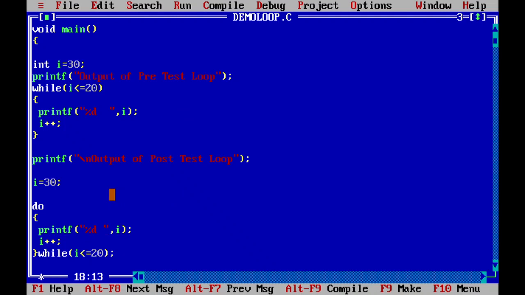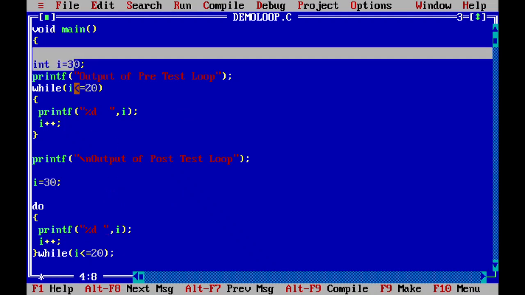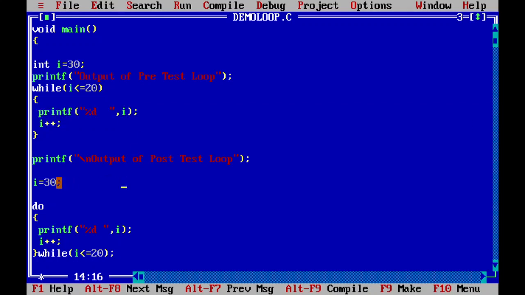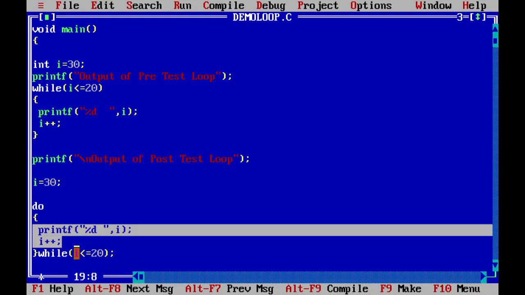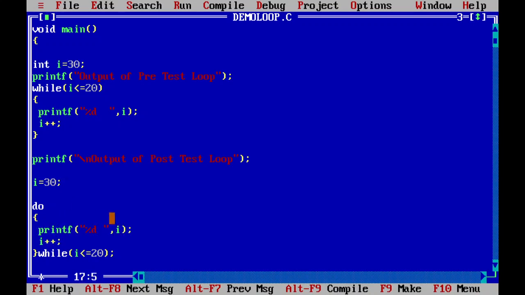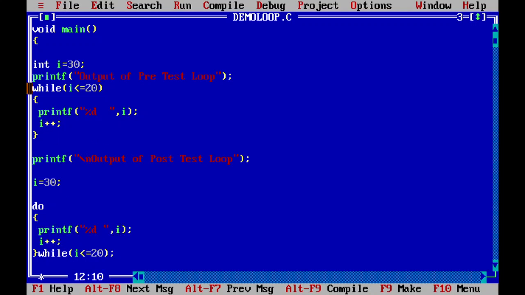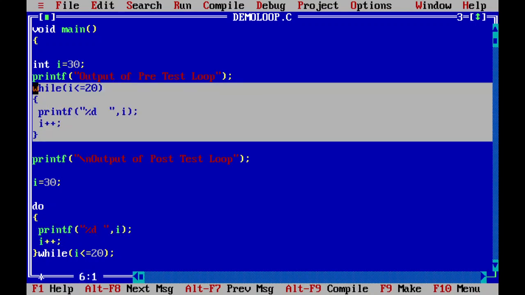Now we can clearly say, since 30 is less than 20 is false, this one won't get printed. But in the post-test loop, same condition, 30 is printed for the first time, because regardless of the condition it will be printed, 100 percent, no problem at all. And make sure the uses of this particular loop are very, very limited, but we use for and while quite frequently, right?